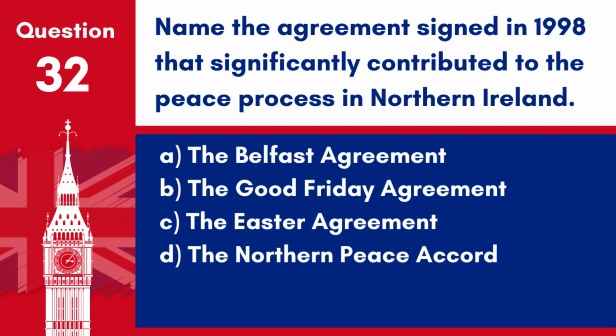Question 32. Name the agreement signed in 1998 that significantly contributed to the peace process in Northern Ireland. A. The Belfast Agreement. B. The Good Friday Agreement. C. The Easter Agreement. D. The Northern Peace Accord. Answer B. The Good Friday Agreement. The Good Friday Agreement, signed in 1998, was a major peace agreement that helped to end most of the violence of the Troubles, a political conflict in Northern Ireland.